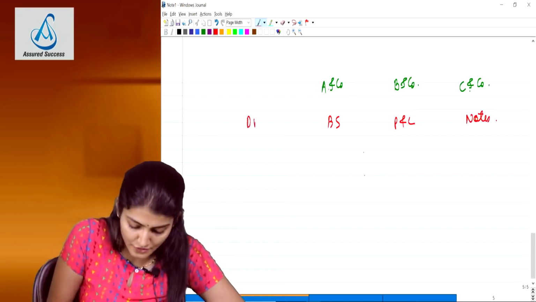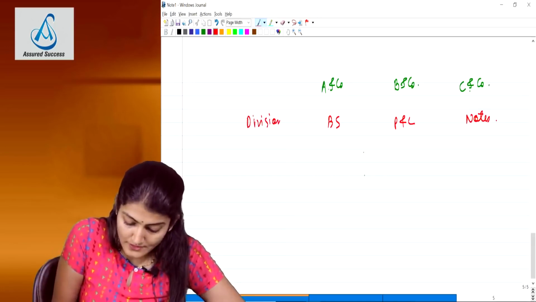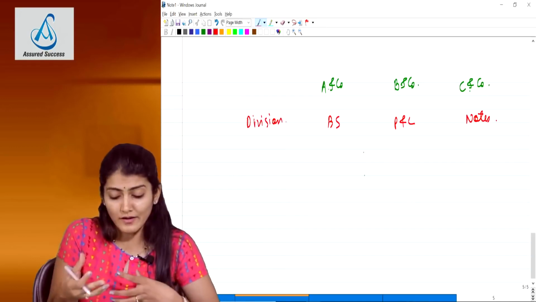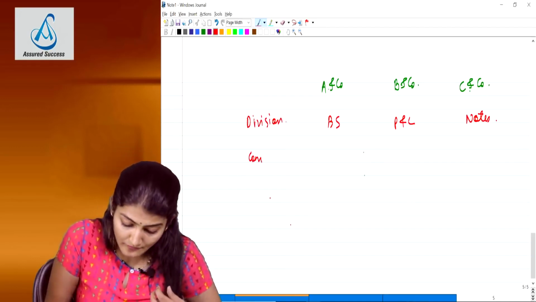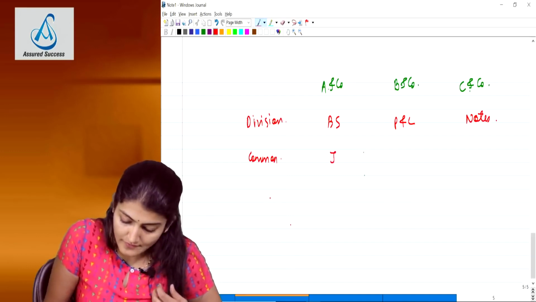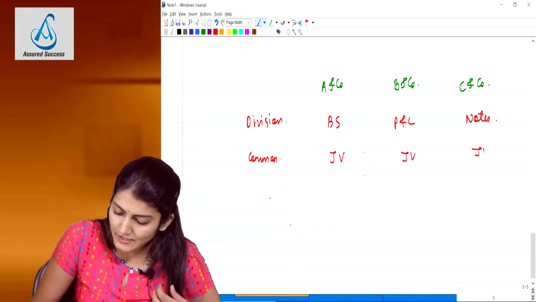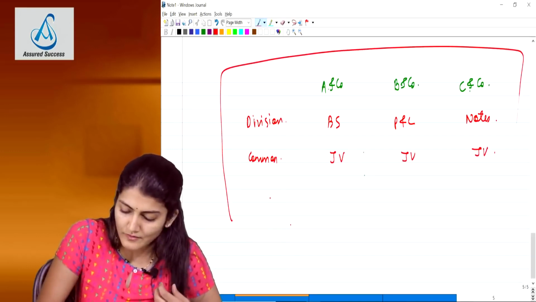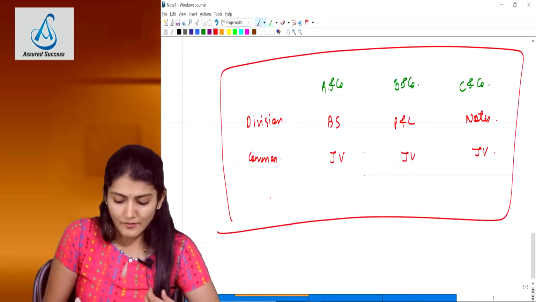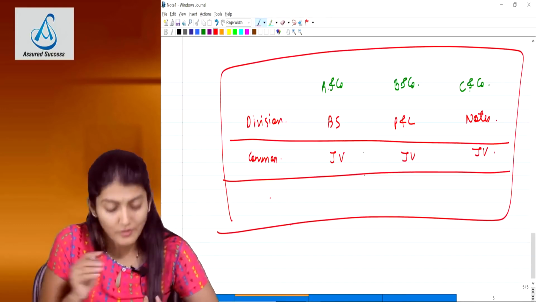This is the division of work. And for a common audit area, their client has entered into a joint venture during the year. So they decide that this joint venture agreement we will not divide, all of us will check. So this is division and this is the common audit area.